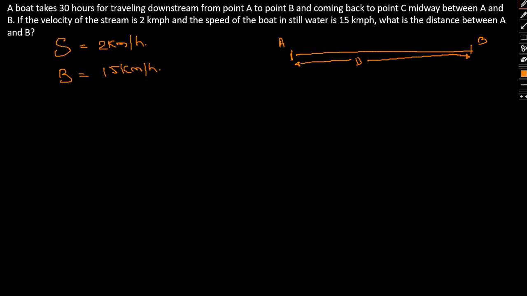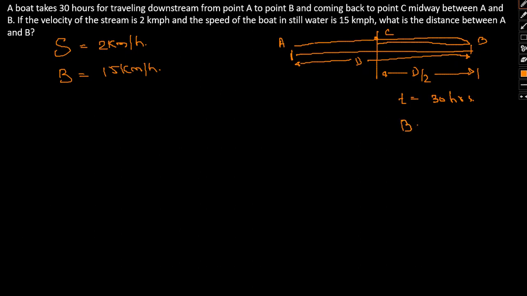So it goes downstream from A to B, it goes downstream this way. Initially it goes from here to here and then it comes back here. This is the midpoint, that is this particular distance will be D by 2, and this point being C. So in total it takes time equal to 30 hours.